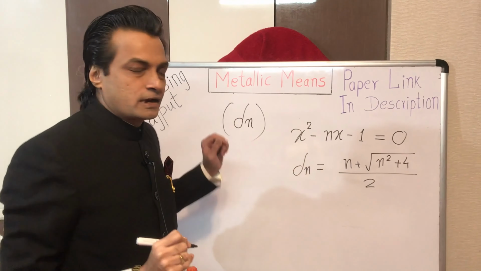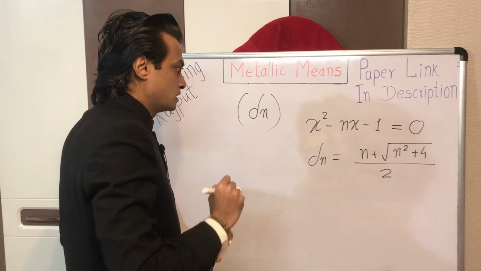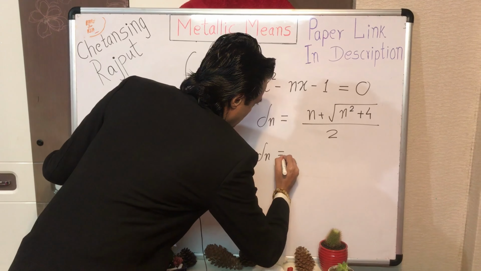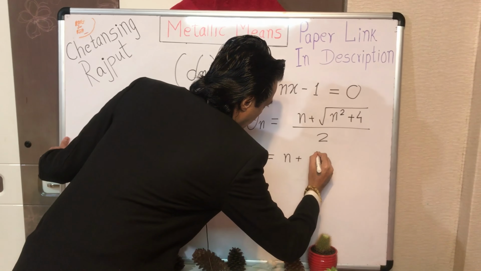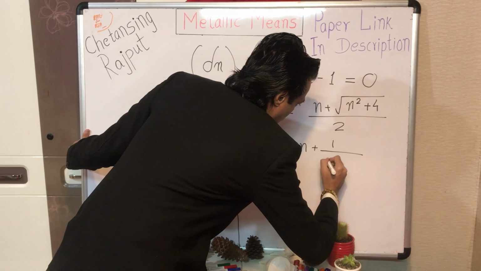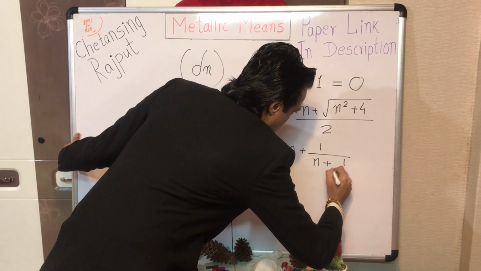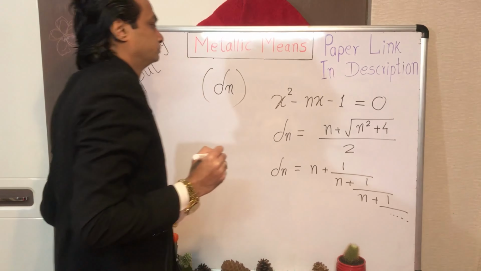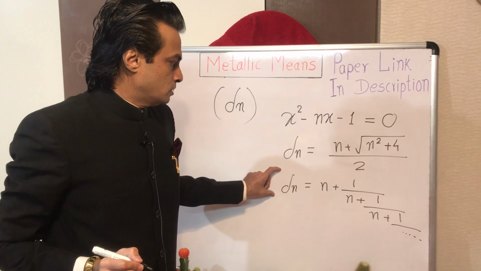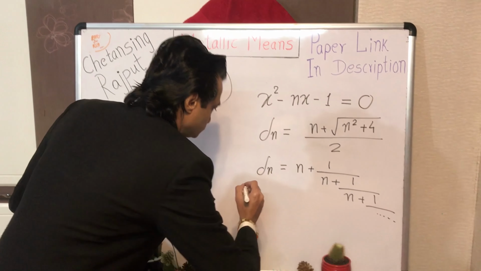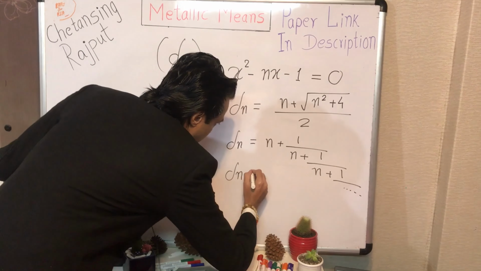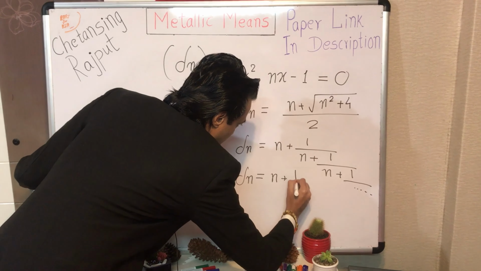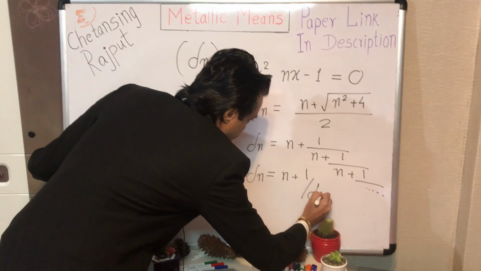Similarly, every metallic mean can be expressed as a continued fraction. The nth metallic ratio delta n is equal to n plus 1 upon n plus 1 upon n plus 1 upon, and so on. Hence from this continued fraction we can write that any metallic mean delta n is equal to n plus the inverse of that metallic ratio.